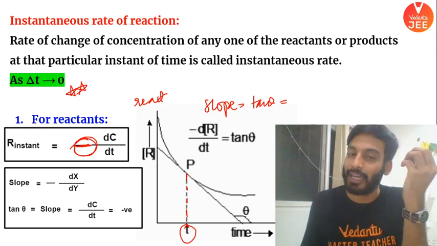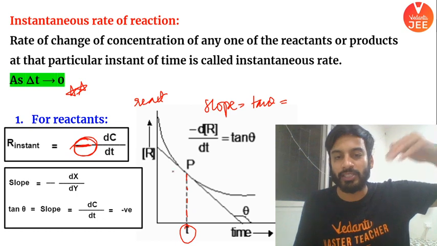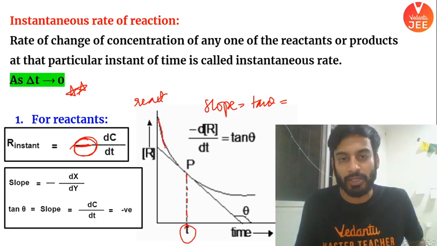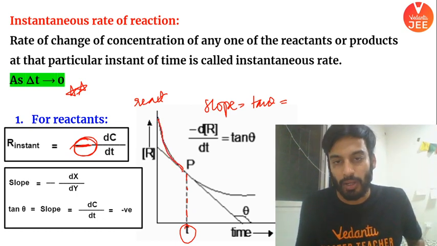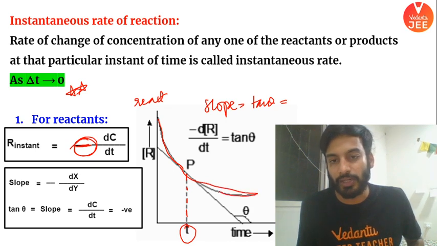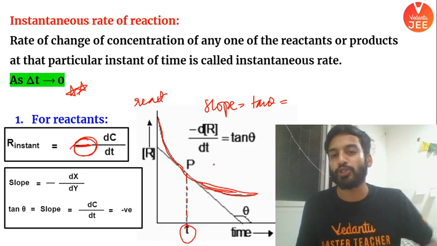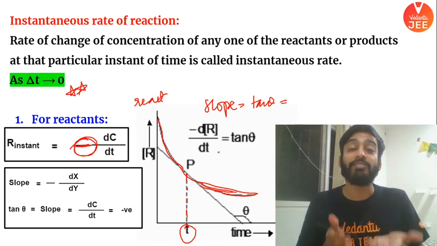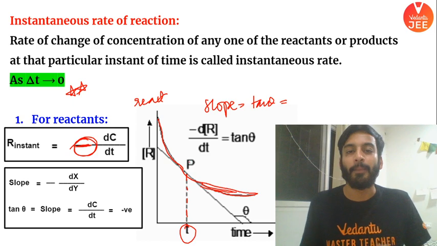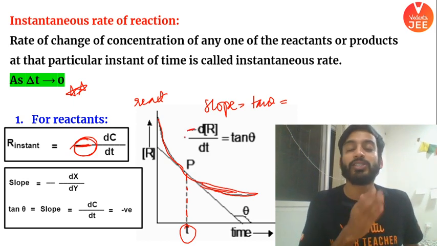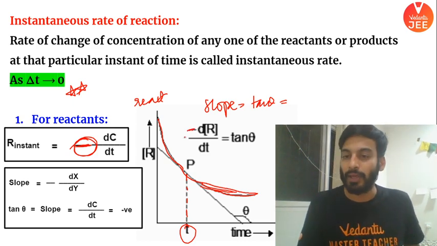Tan theta angle would be given. The slope on the curve: the reactant concentration is decreasing with time. I have dropped a slope, and slope is equal to tan theta, dy by dx, which is minus dR by dt. Minus is an indicative that the concentration of reactant is decreasing with time. I hope it is clear.